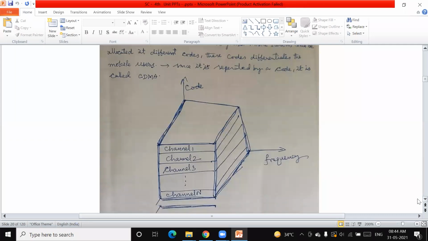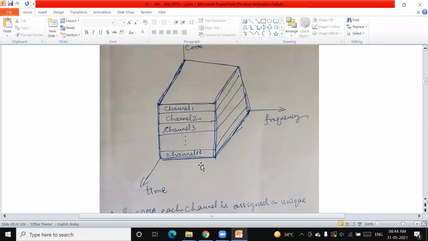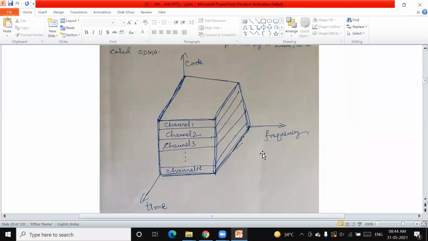In this formal diagram, you can see that this is the time and this is the frequency, and the above one is the code. This is the time slot. This complete time slot has been divided into n number of channels. The bandwidth of the transponder can be used, but it depends on the code.